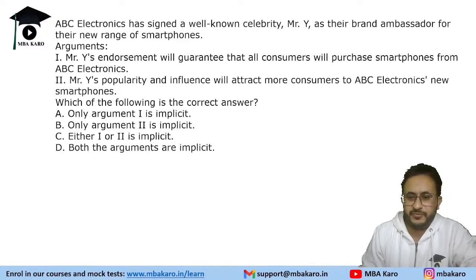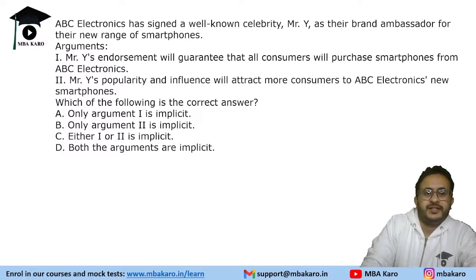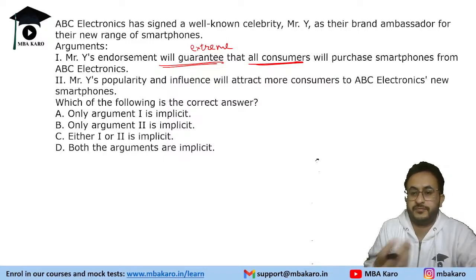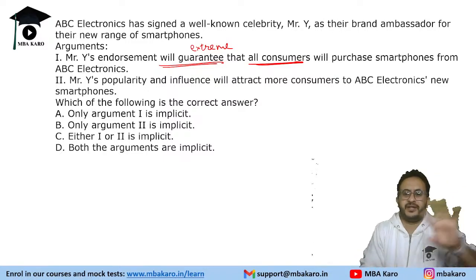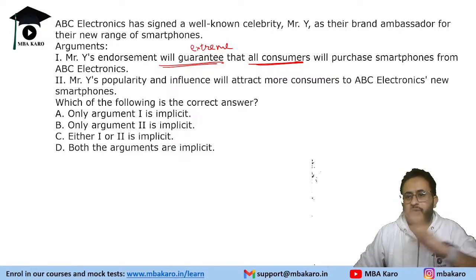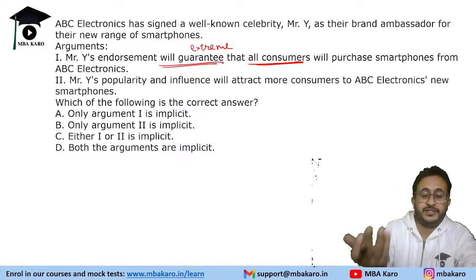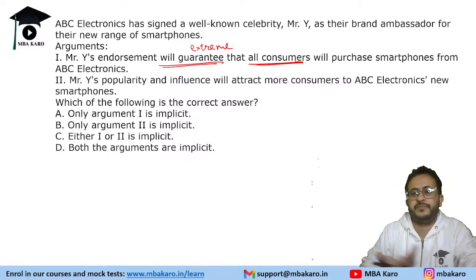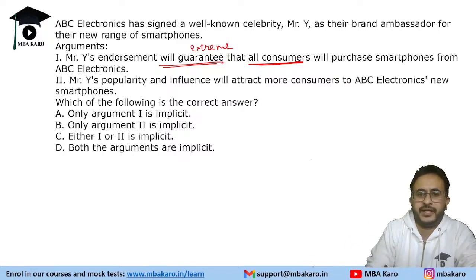Okay, so this seems to be an easy one. They have their brand ambassador, Mr. Y's endorsement will guarantee all customers. Guarantee is something extreme. You cannot guarantee that all consumers will purchase a smartphone. Let's say Virat Kohli endorses something, all people do not buy that, right? It is not a guarantee. Any endorsement by any person is not a guarantee, so that is obviously easy to eliminate.